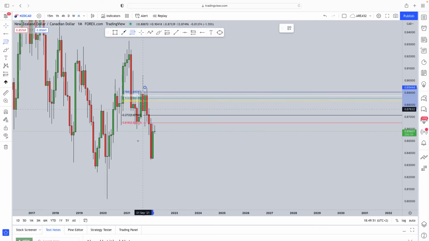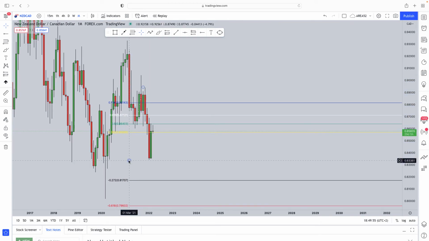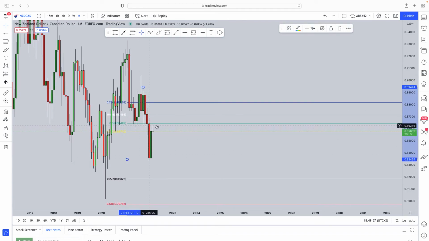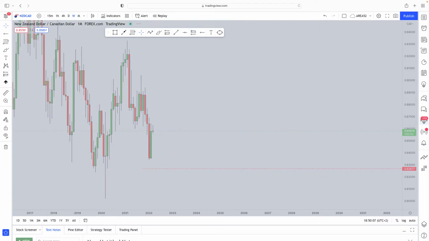Furthermore, we have this massive impulse. After an impulse, you expect a correction, and the best way to measure that correction is by taking your Fibonacci from the high to the low. We can see over here how we have a 0.50 that's lining up perfectly with that structure. So we can definitely expect a continuation in the market to go and test that previous level of resistance, that previous level of support as identified from a monthly perspective.